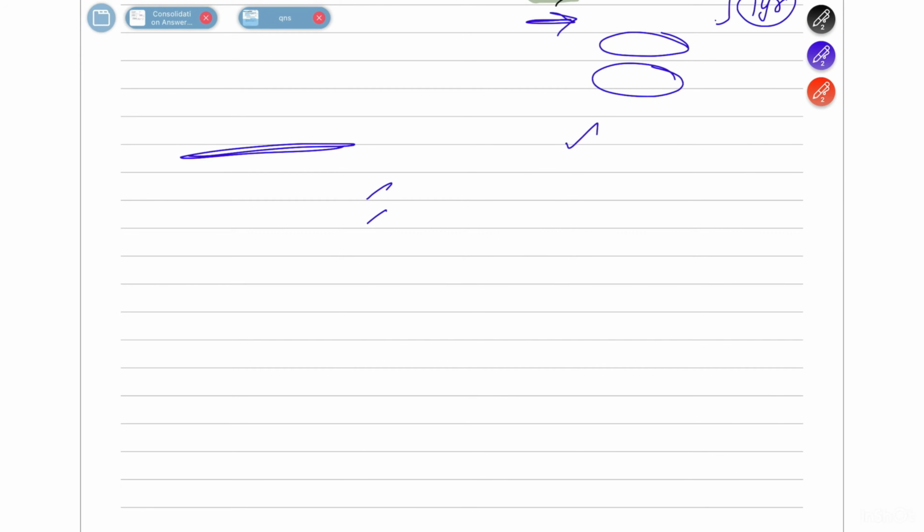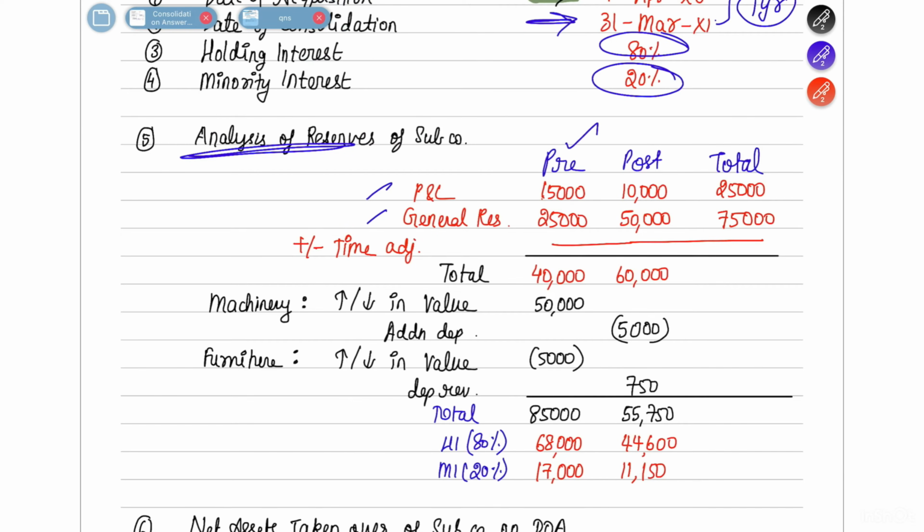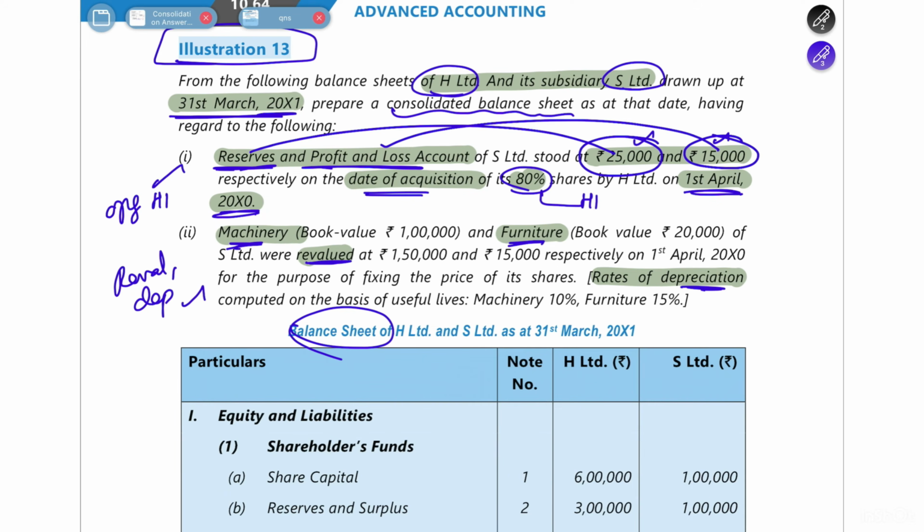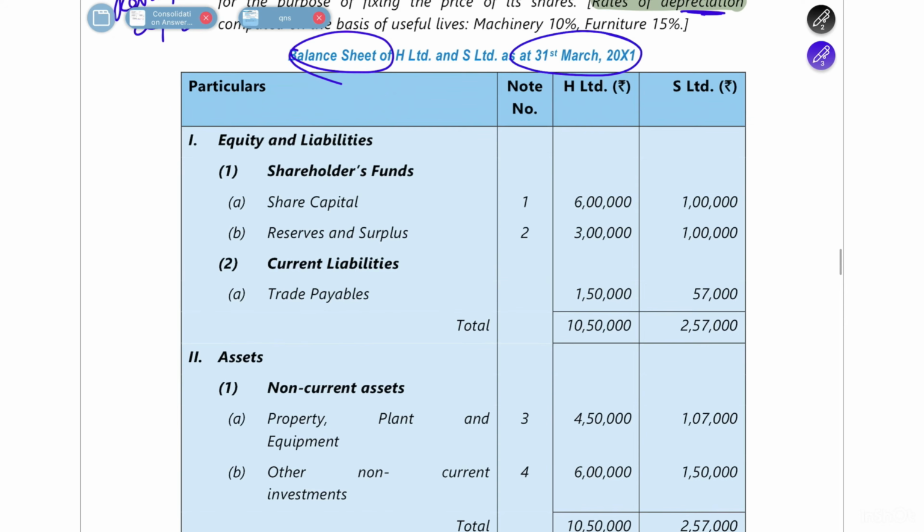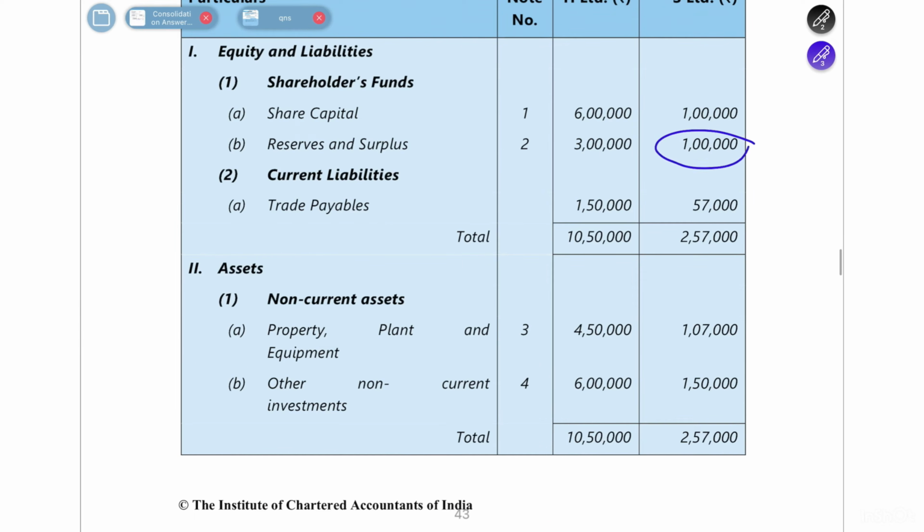So as on the date of acquisition, it is going to be considered as your pre-reserves only. So P&L account there is 15,000, general reserve there is 25,000. Okay. So we have to now see how much is the total reserves on date of consolidation. If you see here, they have given you the balance sheet also on date of consolidation. So on date of consolidation, there is a total reserve of 1 lakh.